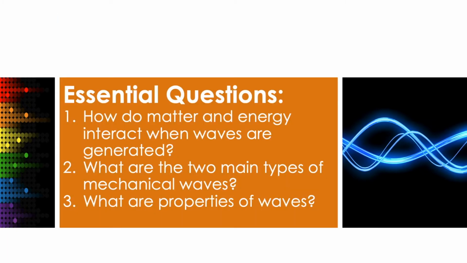First, of course, we want to start off with our essential questions, meaning what do we want to be able to answer at the end of this unit? What comprehension should we have? Well, our first essential question is how do matter and energy interact when waves are generated? Number two is what are the two main types of mechanical waves? And number three, what are properties of waves?